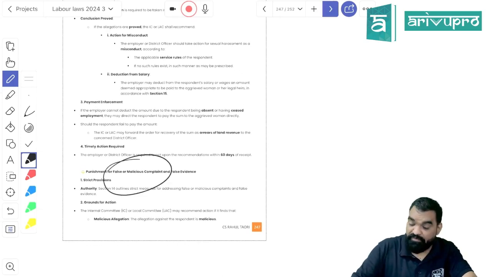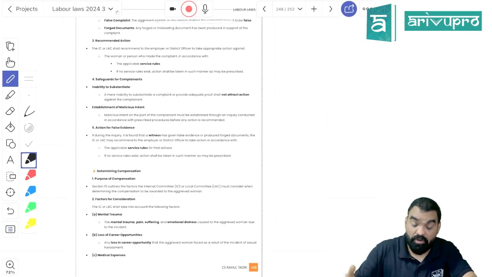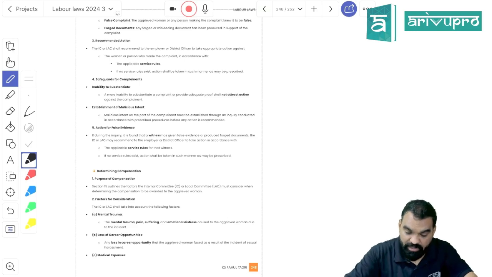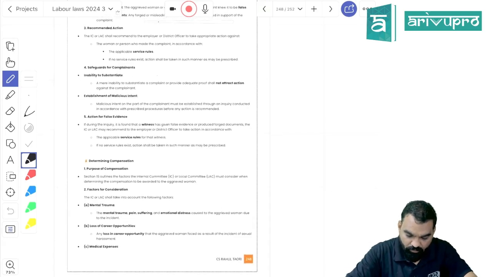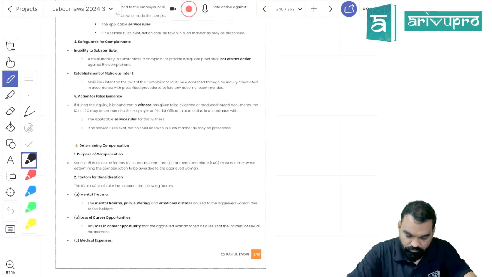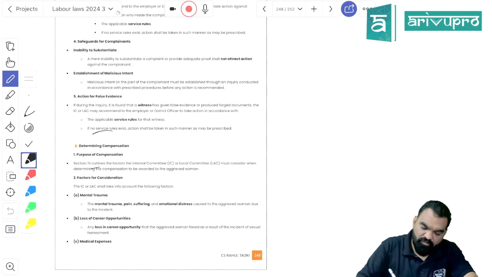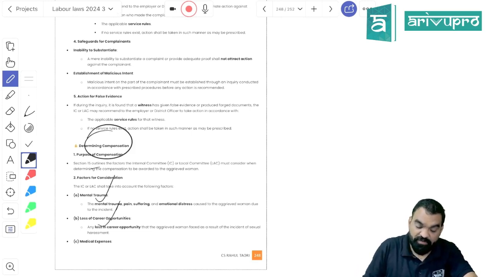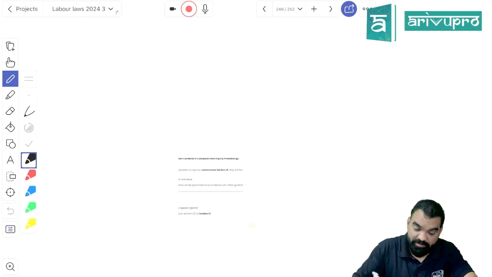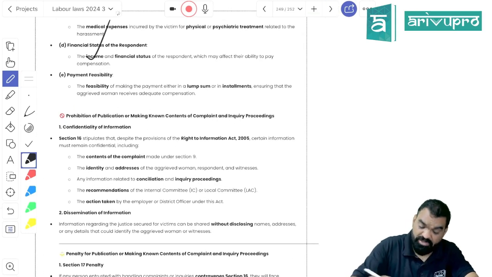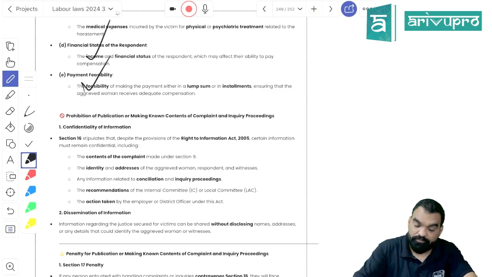If a woman files a wrong or false complaint, action can be taken against her. For calculating the compensation, her mental trauma, loss of career opportunity, medical expenses borne by her, the financial status of the respondent, and payment feasibility will be checked.